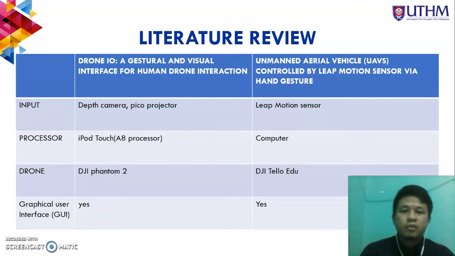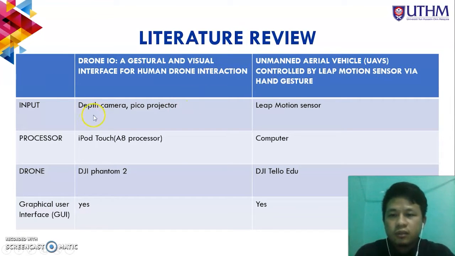For the next comparison, I compare to another paper, which is Drone.io, a gestural and visual interface for human-drone interaction. For the input, the paper uses a depth camera and pico projector, the processor is an iPod Touch A8 processor, and the drone is a DJI Phantom 2. They also have a GUI.